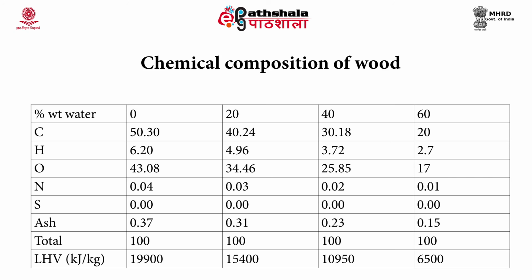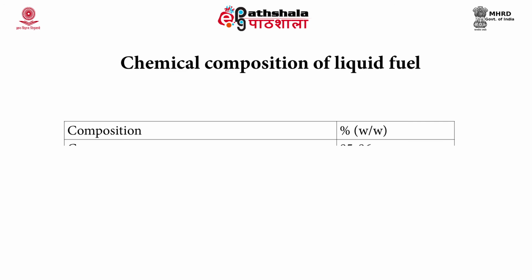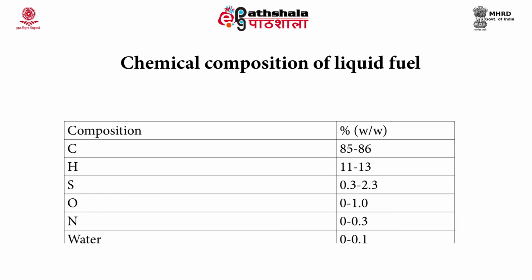As the water content increases you can see the differences in the carbon, hydrogen and oxygen content, while sulphur is normally absent in the biomass and the nitrogen content also reduces. This table shows the comparison of different fuels with respect to their different properties.